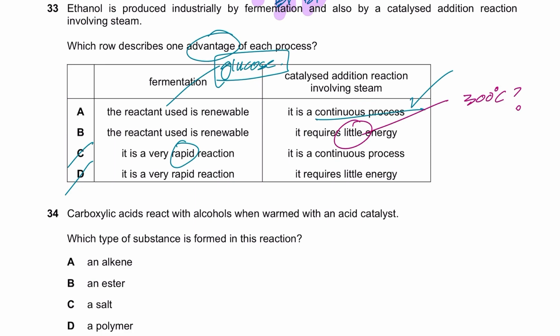You have to provide acidified phosphoric acid. But 300 degrees Celsius, is that little energy? No, it's a very high energy, right? It requires a lot of energy. It's very costly, right? So B is also wrong. It is a continuous process. A is the right option.